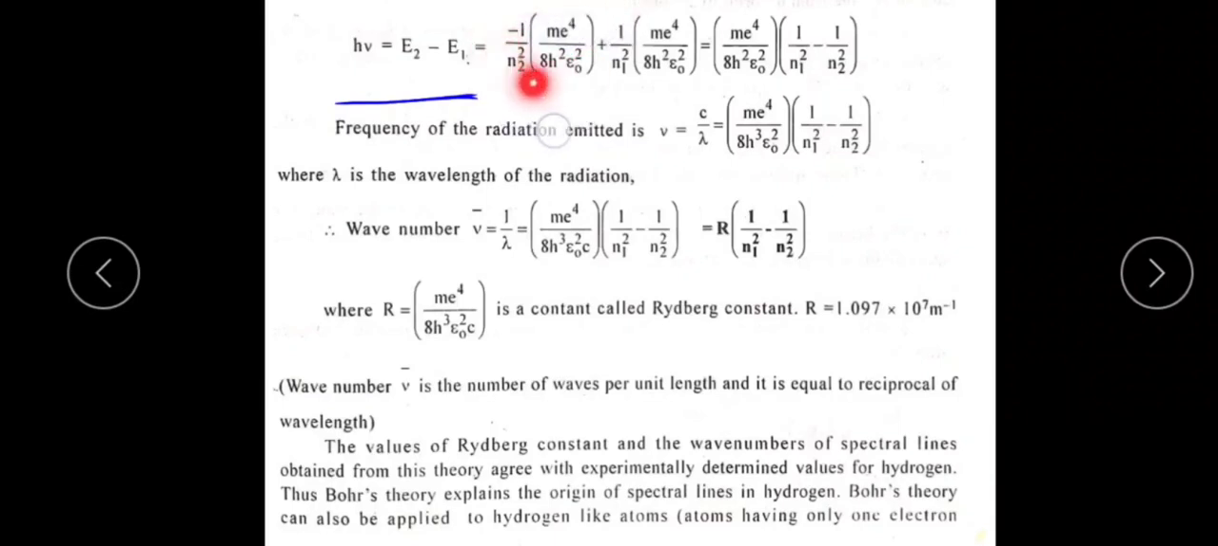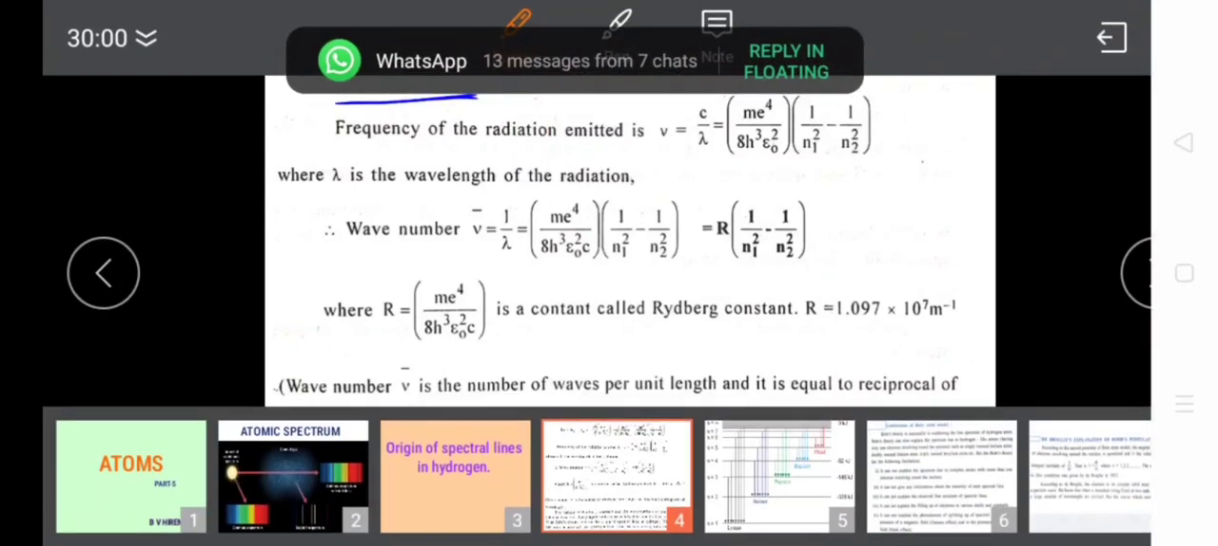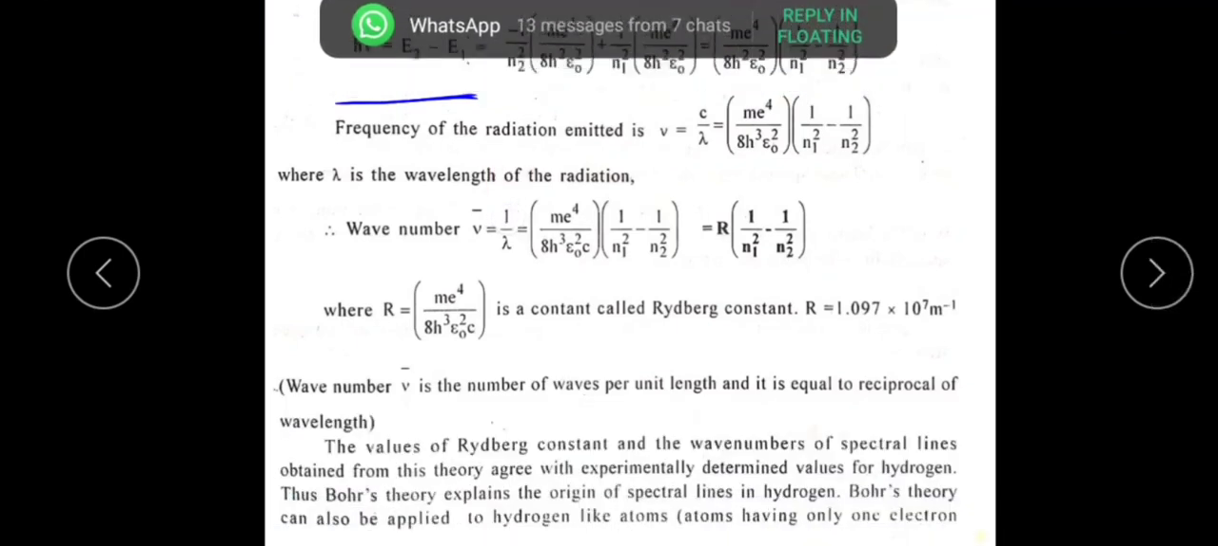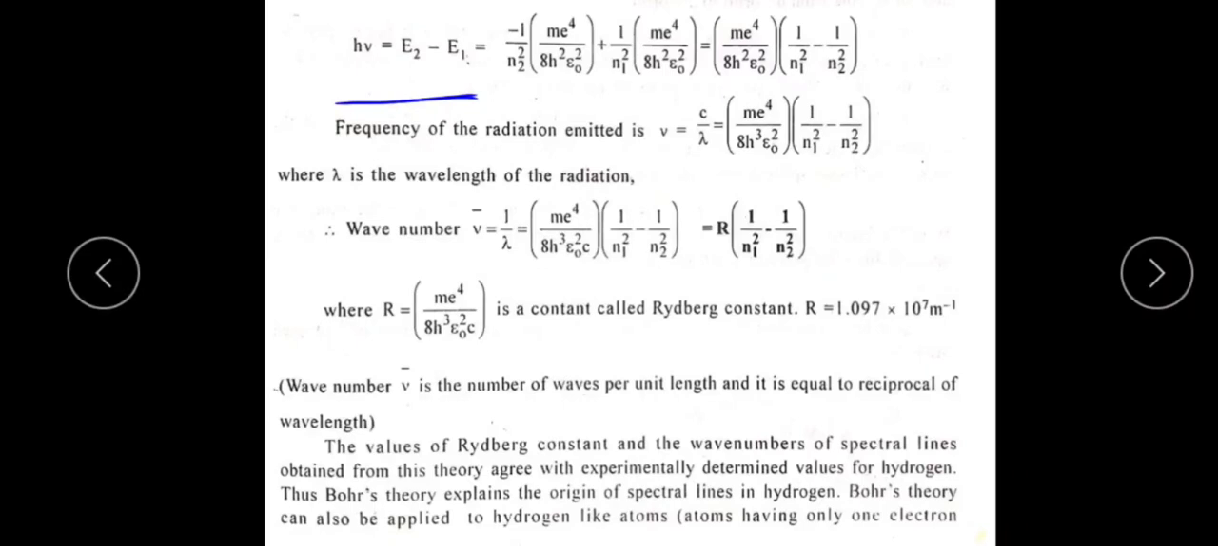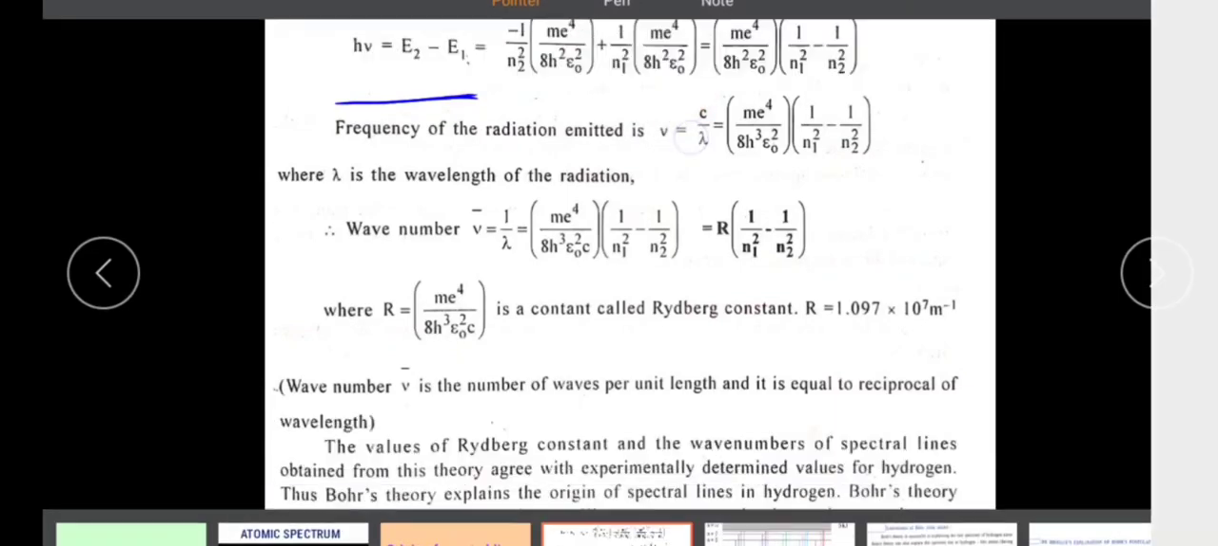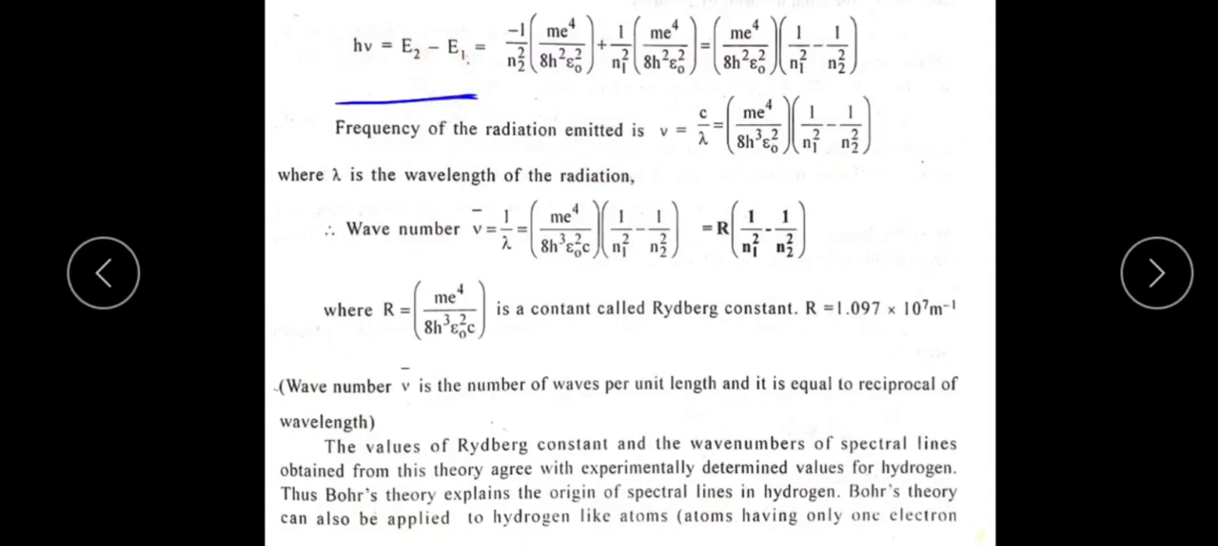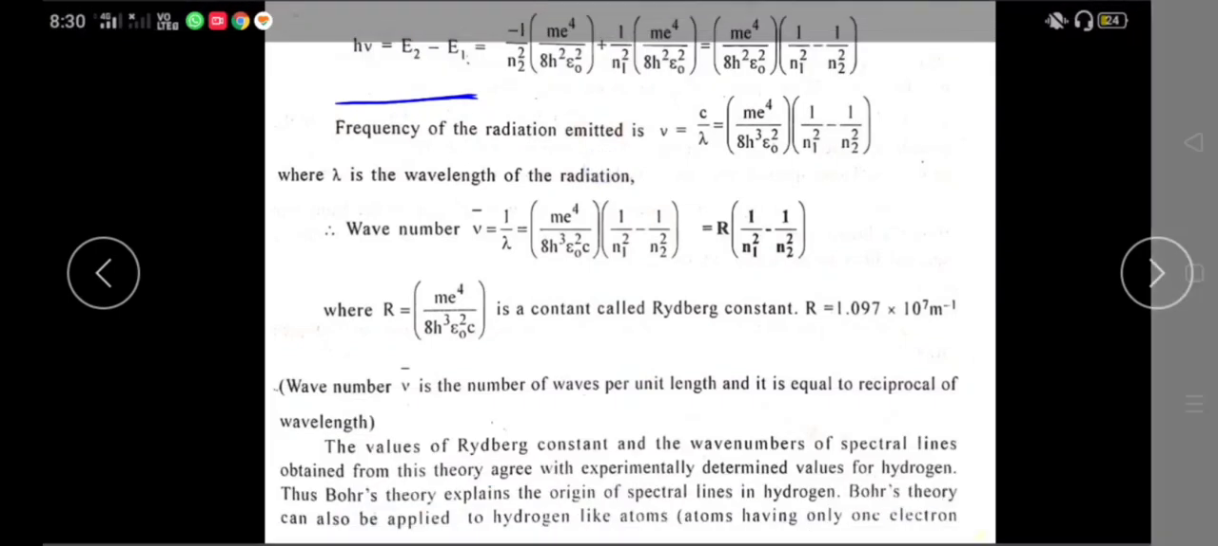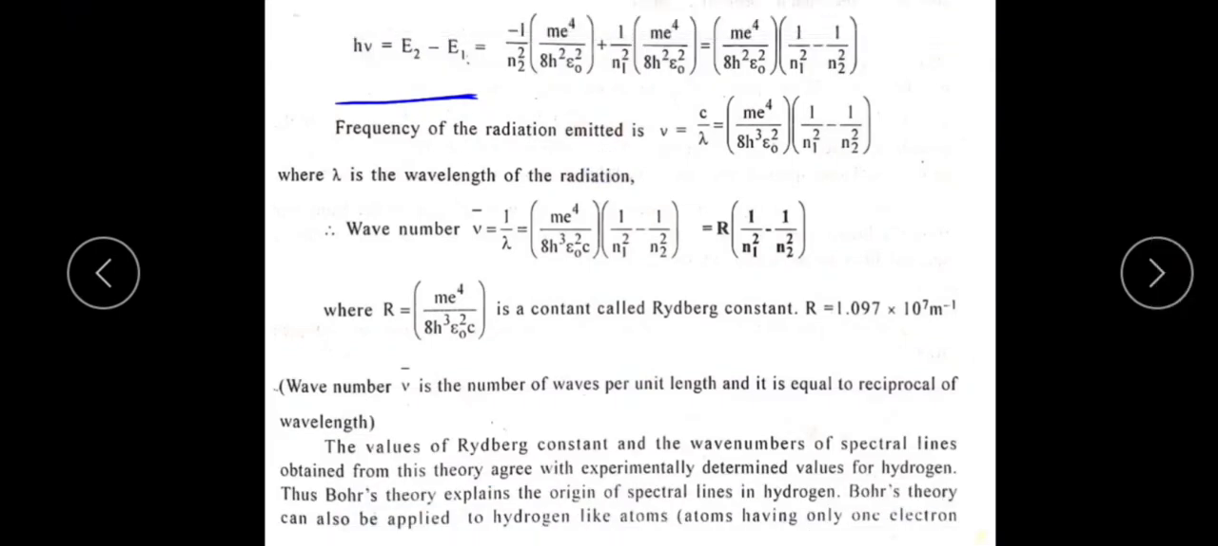For the particular state here, E2 is the energy in the second state, so this is considered as n2. The equation is minus 1 divided by n2 square into m e raised to 4 divided by 8 h square epsilon naught square, plus, why plus? Because E1 is also minus 1 by n1 square m e raised to 4 divided by 8 h square epsilon naught square, and since it is subtracted, minus into minus becomes plus.